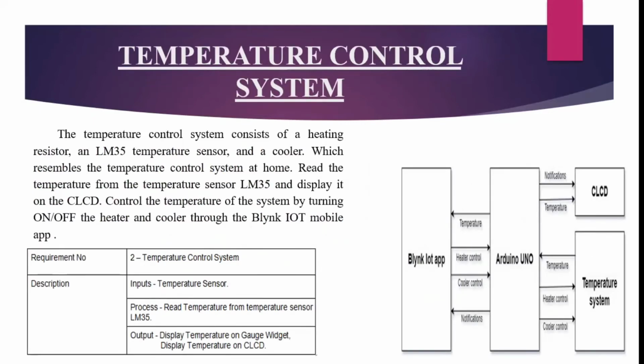Here the temperature control system consists of a heating resistor, an LM35 temperature sensor, and a cooler, which resembles the temperature control system at home. We have to read the temperature from the temperature sensor LM35 and display it on the CLCD. We have to control the temperature of the system by turning on and off the heater and cooler through the Blink IoT mobile app. The particular block diagram is given for your reference.